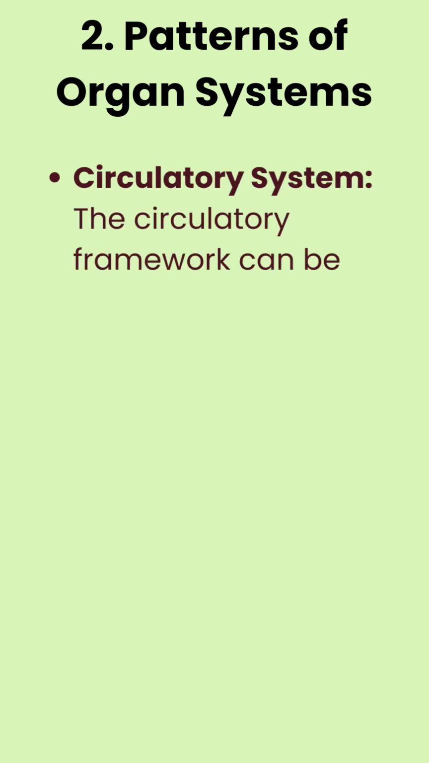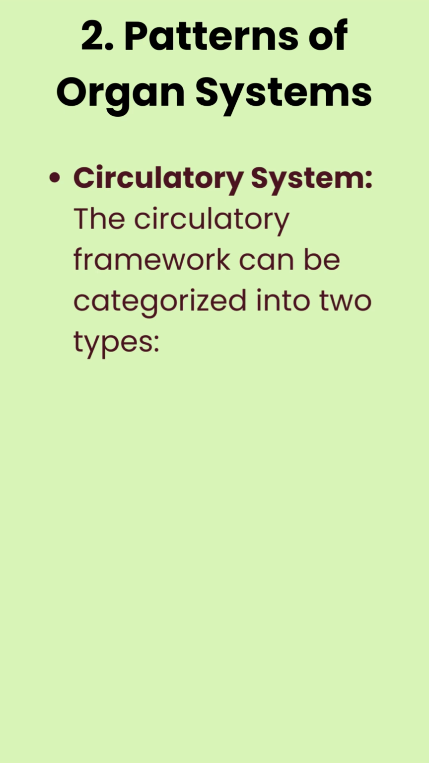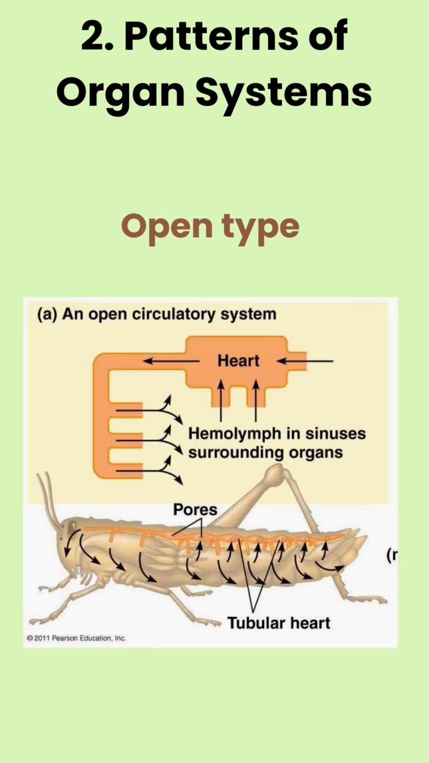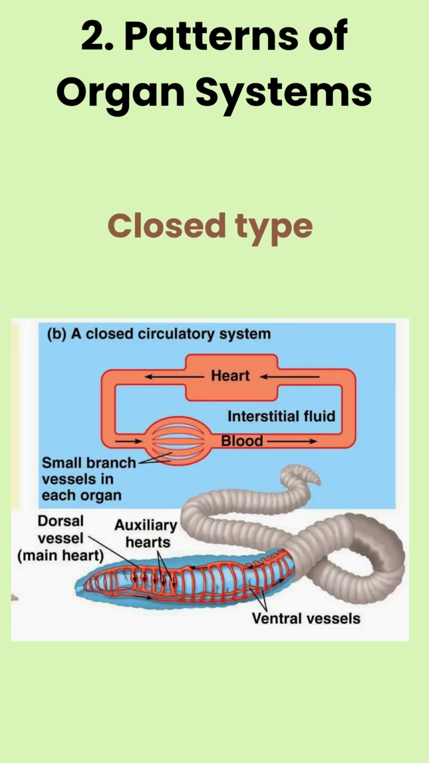Circulatory system. The circulatory framework can be categorized into 2 types. Open type. In an open circulatory system, the heart pumps blood into open spaces where cells and tissues are bathed directly. This type is found in certain invertebrates. Closed type. In contrast, a closed circulatory system features blood flowing through a network of vessels, including veins, arteries, and capillaries, providing a more controlled distribution of nutrients and oxygen. This system is seen in more complex organisms.